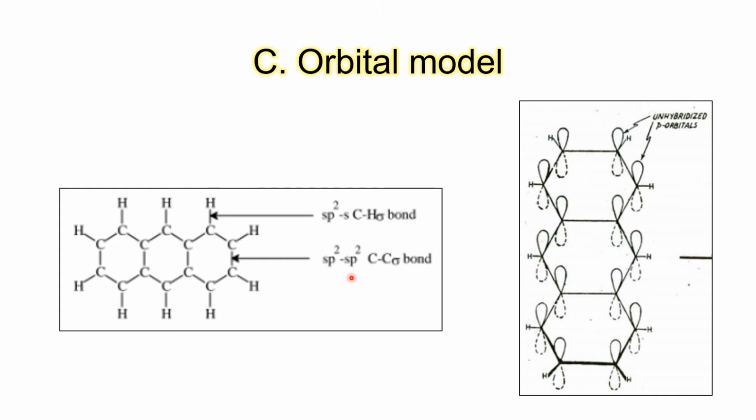In addition to this, every carbon has one p orbital which is unhybridized, and they contain one electron. So lateral overlapping of these p orbitals produces molecular pi orbital, with sharing of the pi electrons causing double bond formation. And because p orbitals are dumbbell shaped, we can see above as well as below the plane. Half of the orbital lies above, half of the orbital lies below.